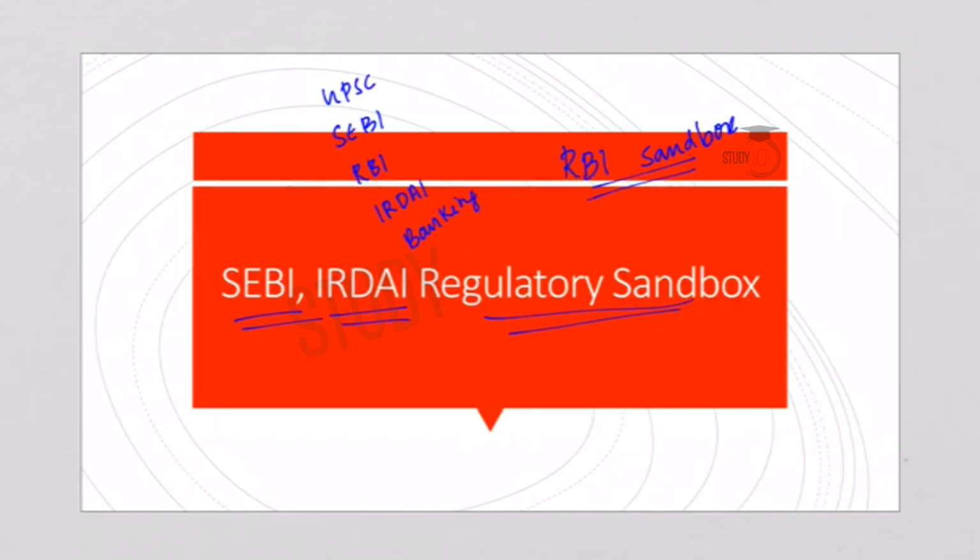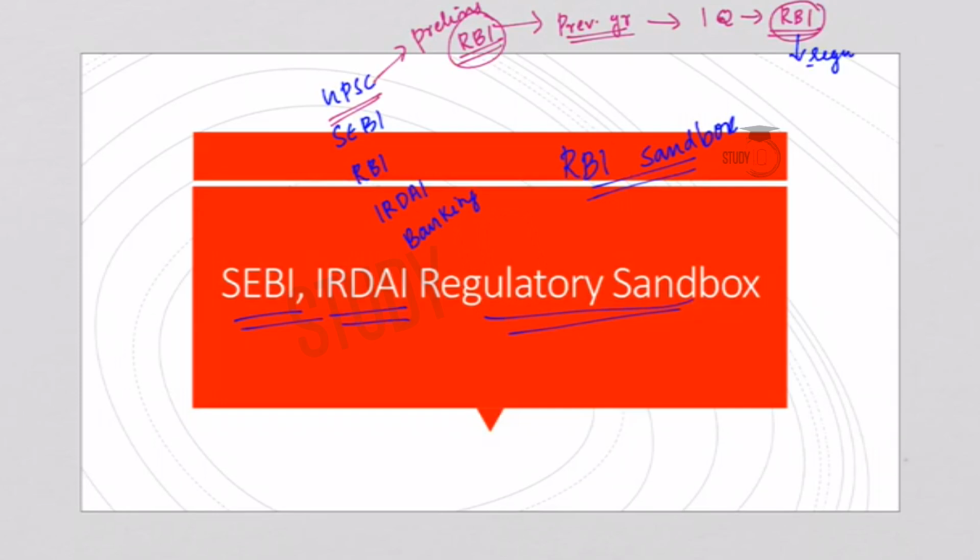Now if we look at UPSC particularly, in your prelims examination as well as in your mains examination, RBI is a very important topic. In your prelims examination, if you look at the previous year question papers, you will see that there is at least one question related to RBI, any of the recent actions taken by RBI, any of the regulatory mechanisms adopted by RBI.